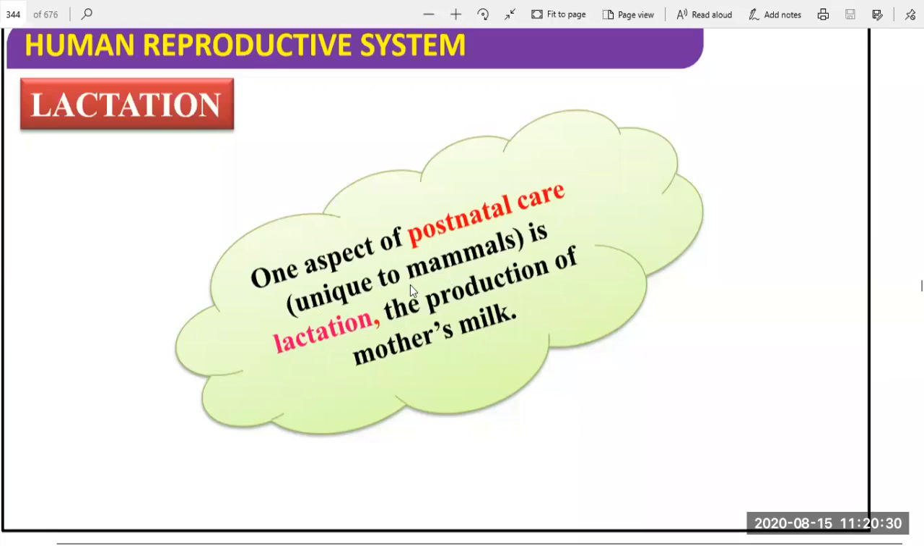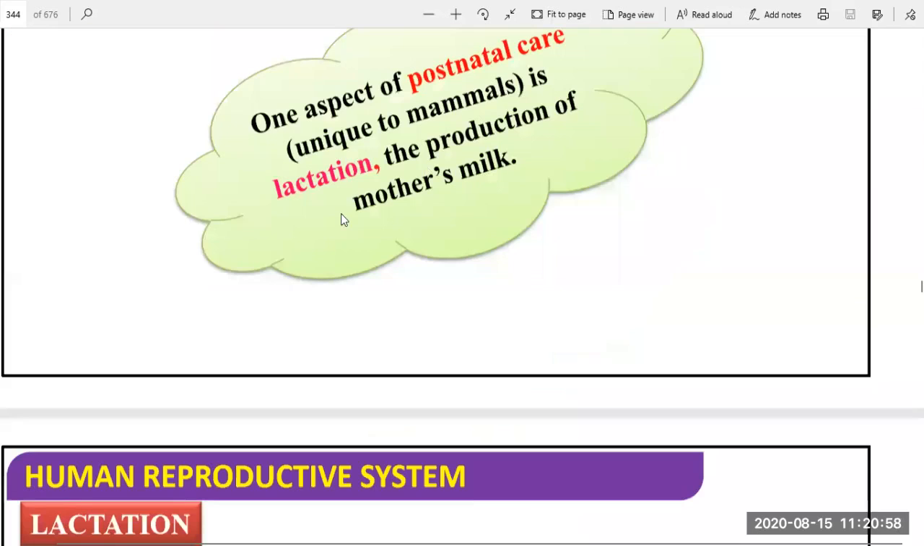Unique character of the mammals is lactation. So after the birth, what happens? Before the birth, the child requires various nutrients. But what happens after the birth of the fetus? Okay, the fetus comes out from the female body. Then what happens? Unique to mammals is lactation, the production of the mother's milk. So the female starts to produce milk for feeding the newborn baby. Okay, so there is a requirement when the fetus or newborn baby is present in the body of the female.